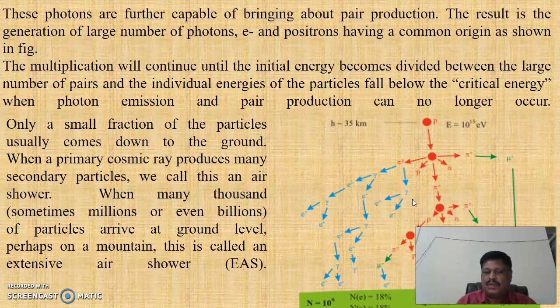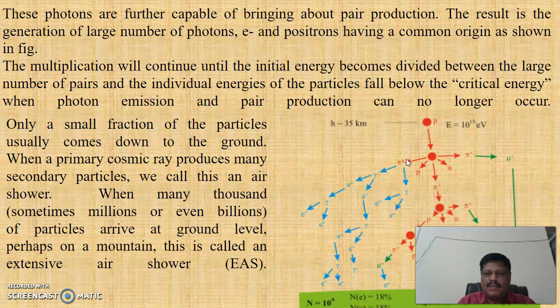These electron-positron pairs have sufficient energy and they can also produce photons, and further these photons give rise to further electron-positron pairs. Therefore, a large number of cosmic rays are produced in a short interval of time, giving rise to millions or billions of cosmic rays which are entering the Earth's surface.